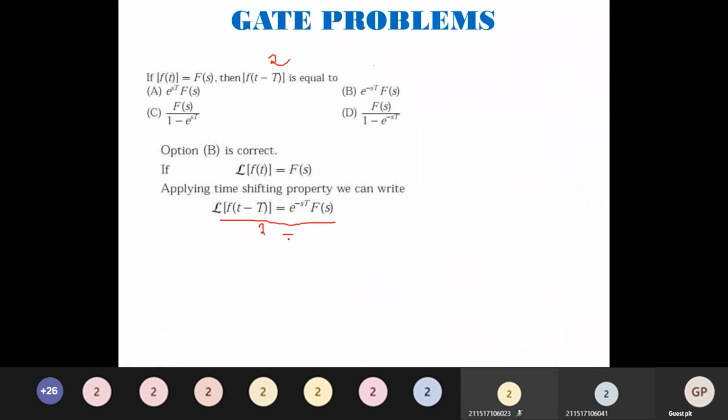So I can rewrite it as e power minus 2s into f of s. Similarly, we can have with respect to positive also. What is Fourier transform of t plus capital T? Just again the same formula, t plus capital T is going to be e power sT into f of s.